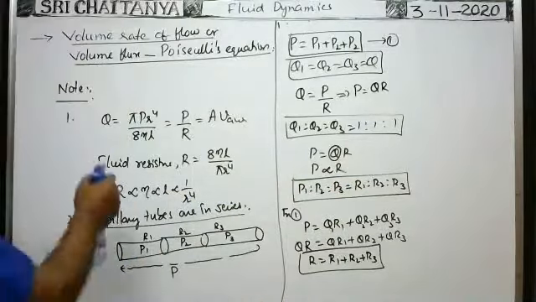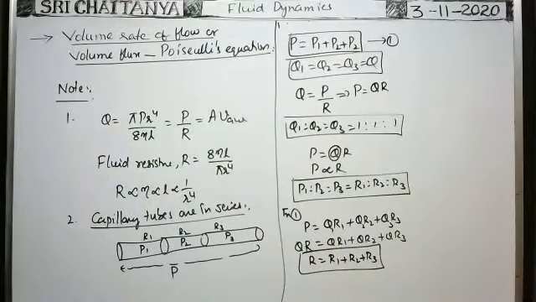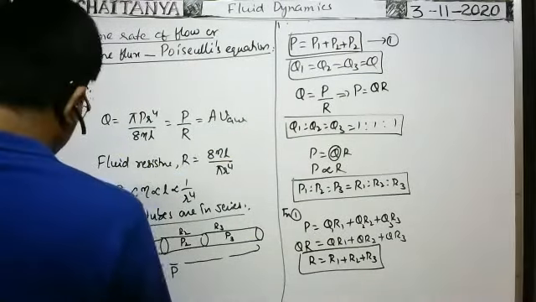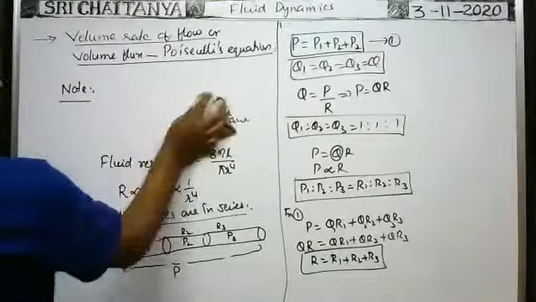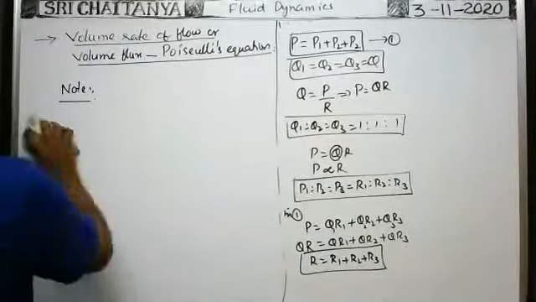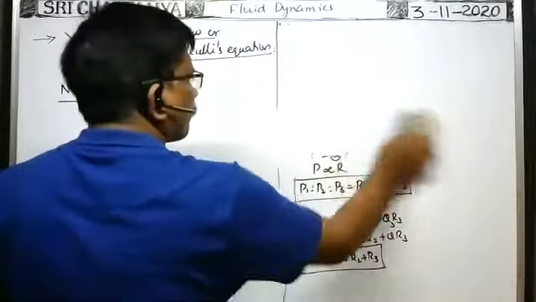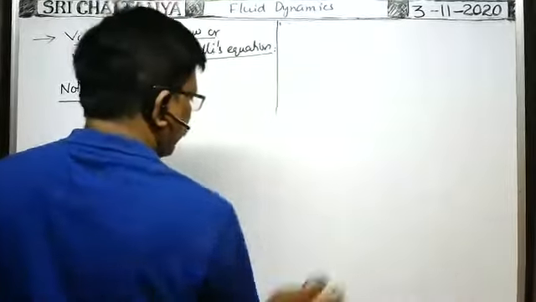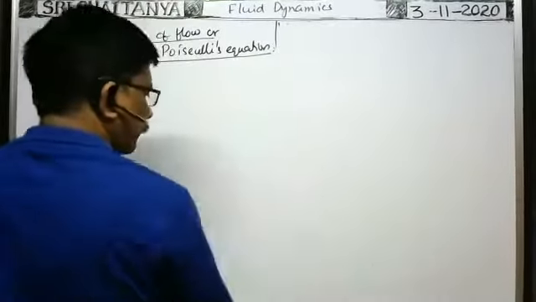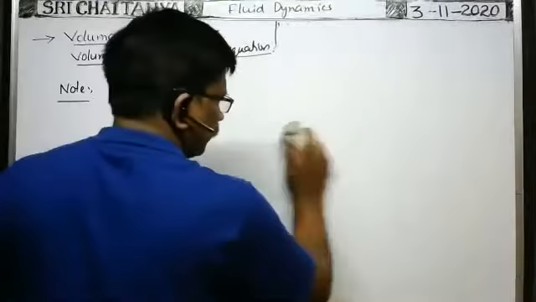If capillary tubes are connected in parallel, what happens? When are the capillary tubes said to be connected in parallel? That is important.